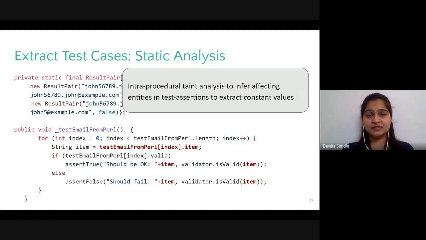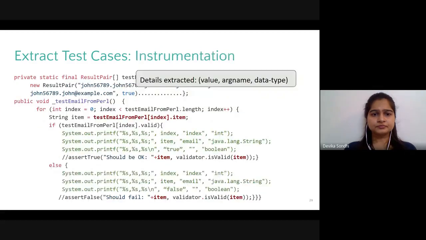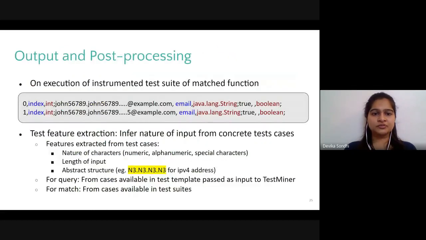So, to deal with such cases, Metallicus applies static analysis to capture all the references influencing the test assertion statements. And then it instruments the test suite by adding print statements that output the captured variables' value, name, and its data type. So when we execute the instrumented test suite, the output is logged as indicated in this gray block.